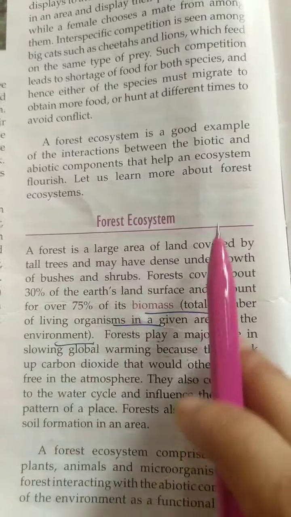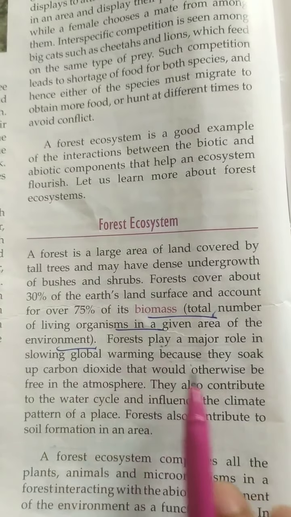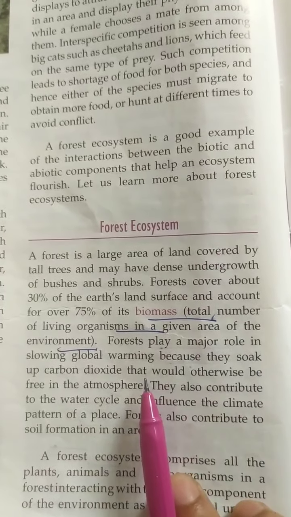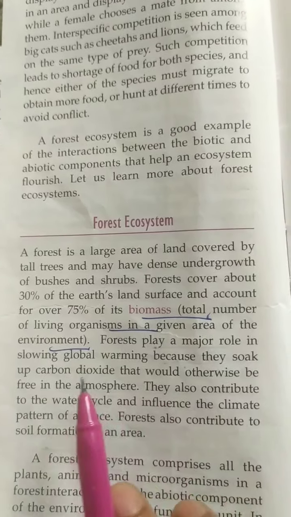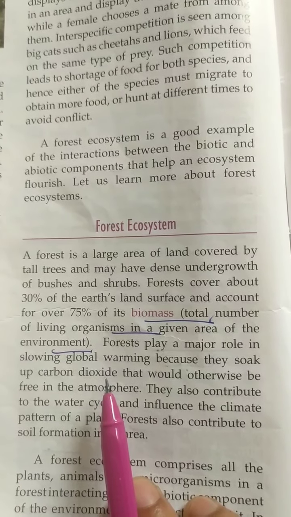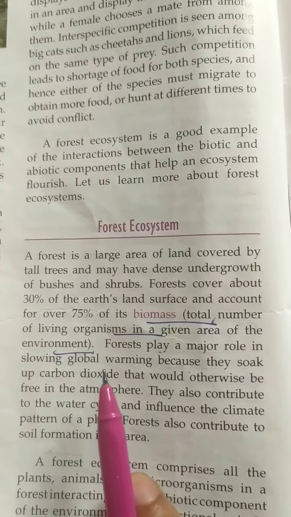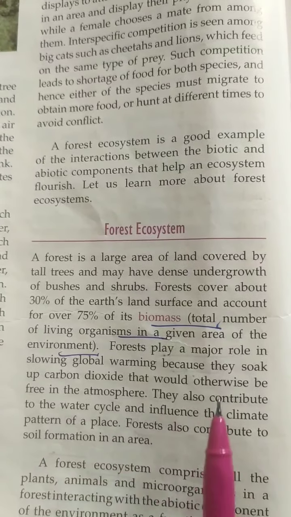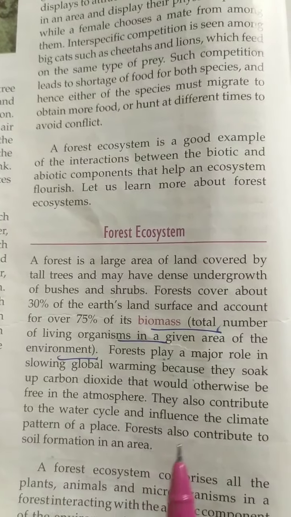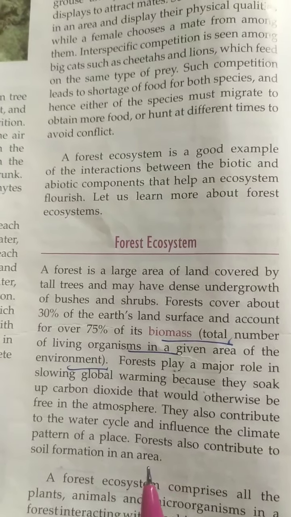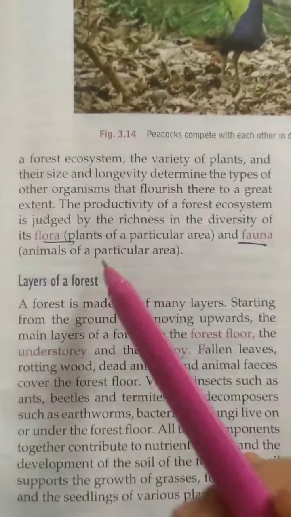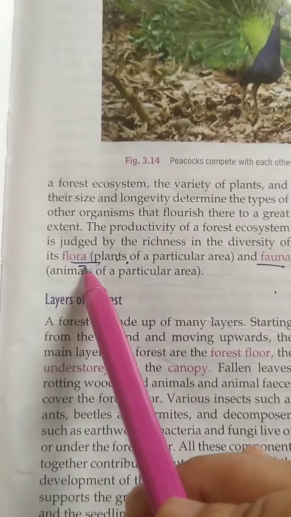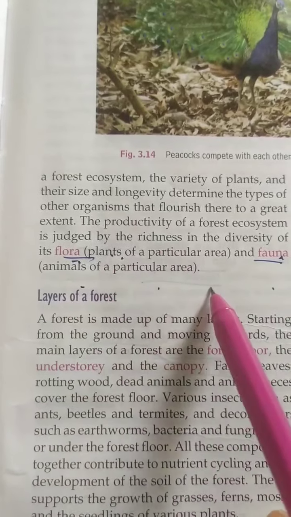Forests play an important role in slowing down global warming because they soak up carbon dioxide. Forests are rich in trees, so they absorb the extra carbon dioxide and help slow down the process of global warming. They also contribute to the water cycle and climatic changes, and to the formation of rain. The forest consists of flora and fauna. Flora means the plants of a particular area and fauna means the animals of a particular area.